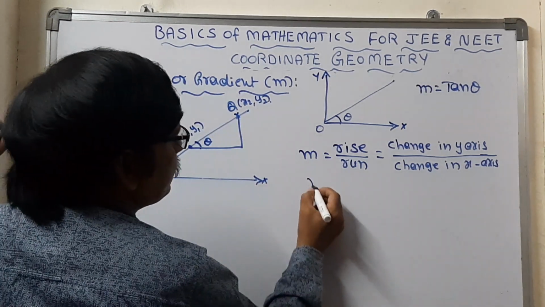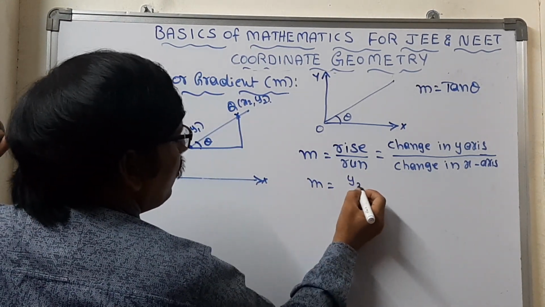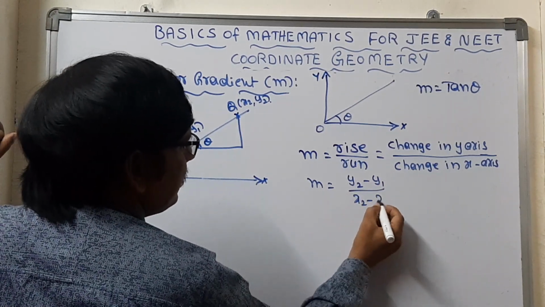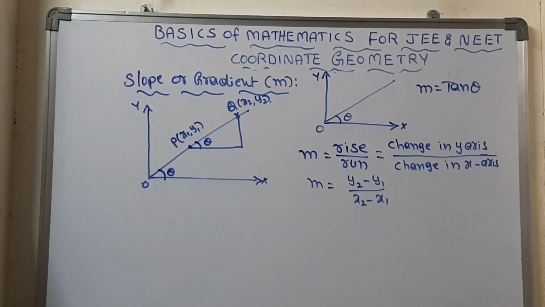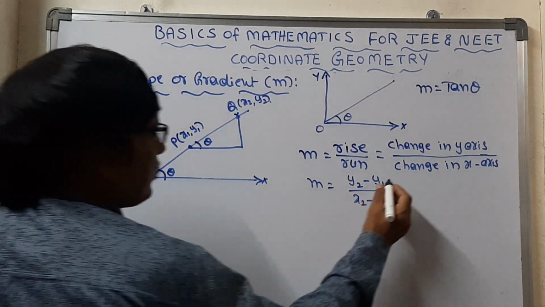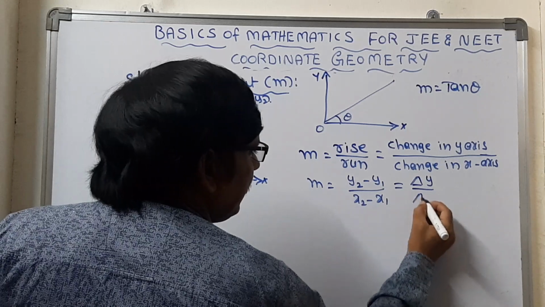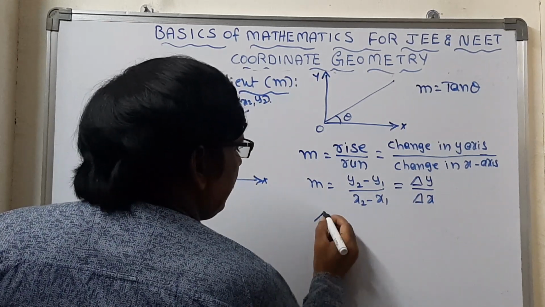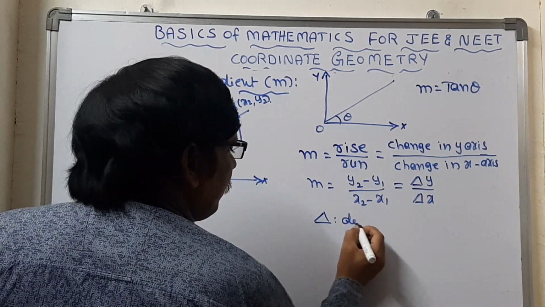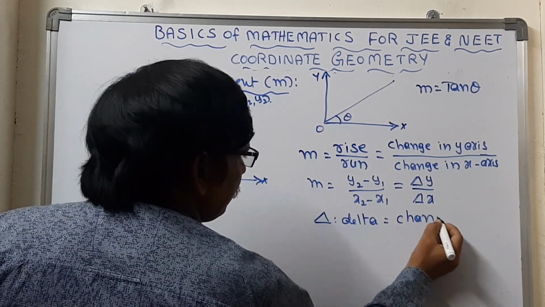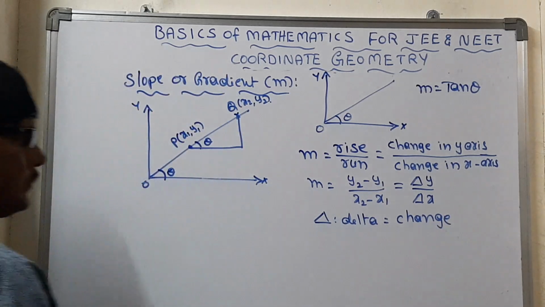How can we write this? M is equal to y2 minus y1 by x2 minus x1. That also we can say is delta y by delta x. Delta is the symbol which, in physics, we use for a change.